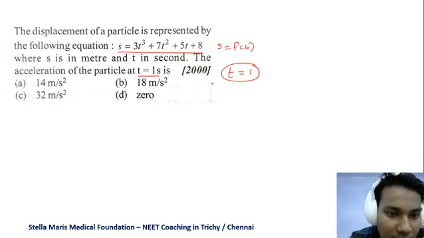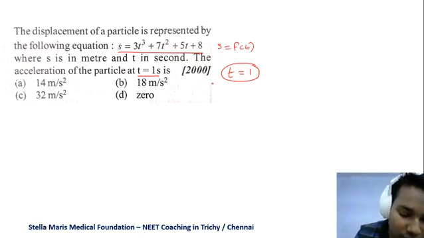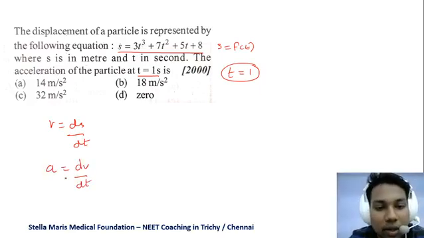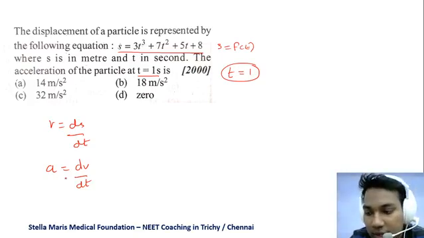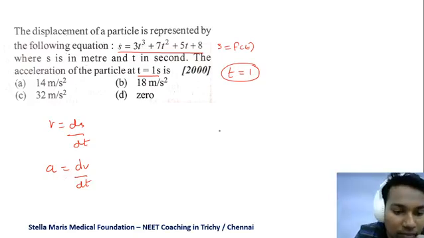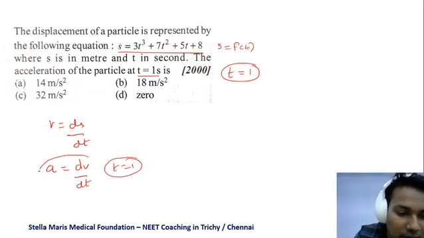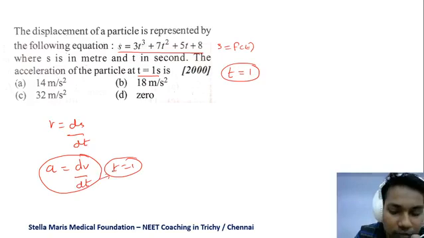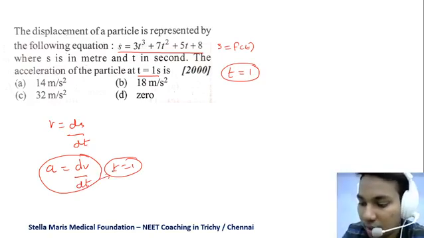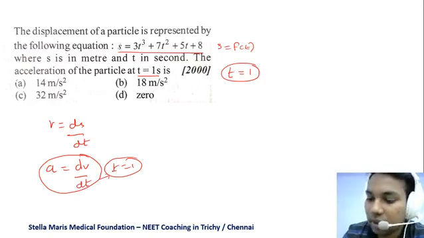They're asking the acceleration of the particle, so we have to find velocity, that is ds by dt, and then we have to find acceleration, that is dv by dt, and you have to find out what is that acceleration value when time becomes 1. You can work out this problem and type the answer in the comment box.